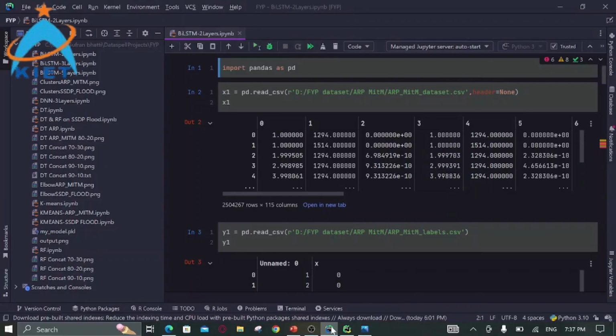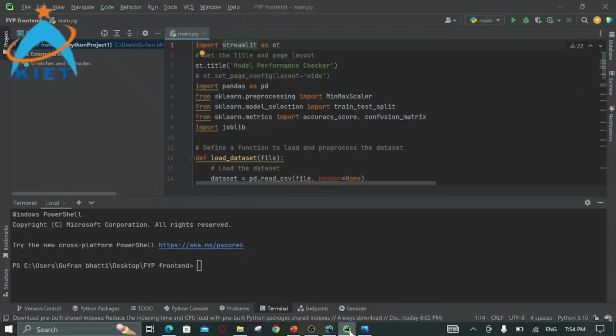Here this is the code of our FYP. As you can see that there are many files. We use many machine learning and deep learning algorithms to train our model. If you want to see our code in detail, you can visit my GitHub repository. My GitHub username is Gufran Bhatti, GUFRANBHATTI. This is the code of our web application.